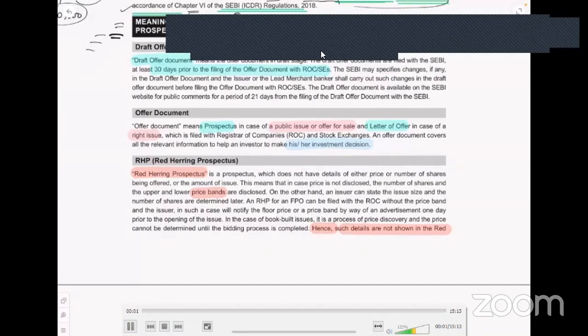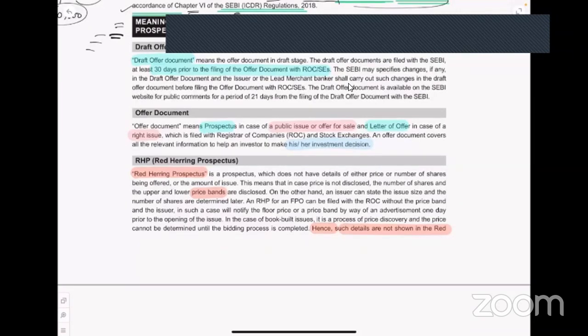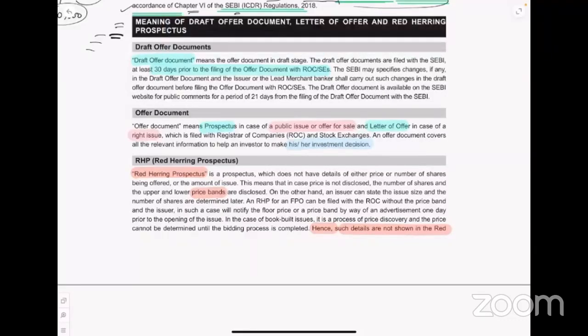Meaning of draft offer document, letter of offer, and red herring prospectus. This is what we are going to understand right now. So, we have understood the basics so far, what are the types of issues and all that. Let's go to the further concepts.